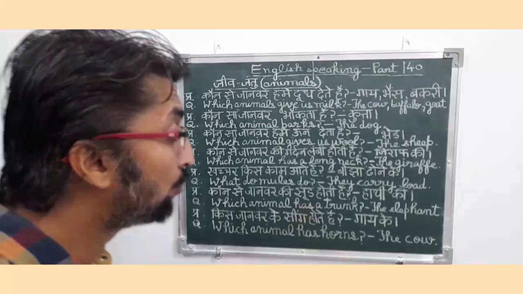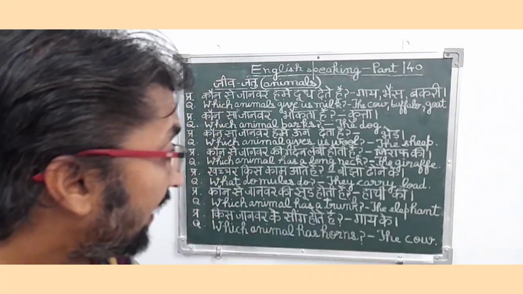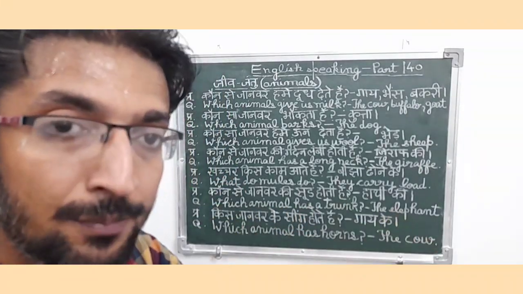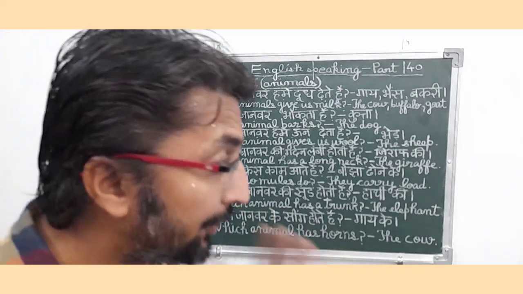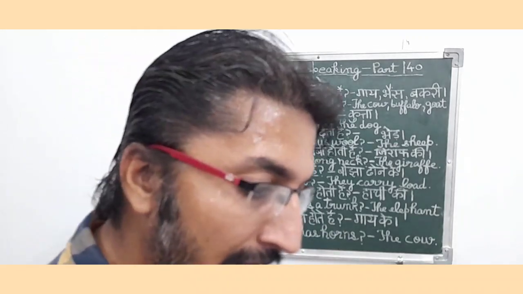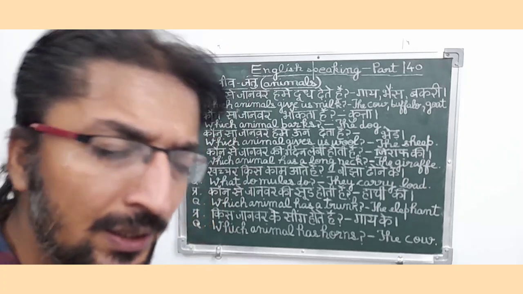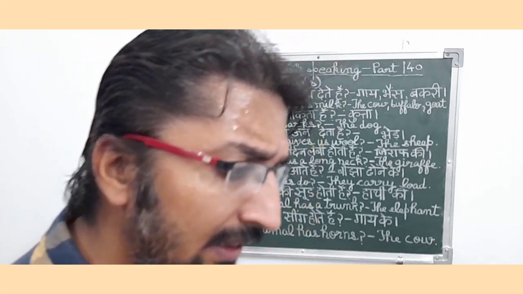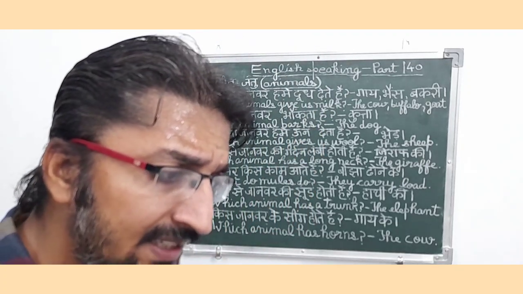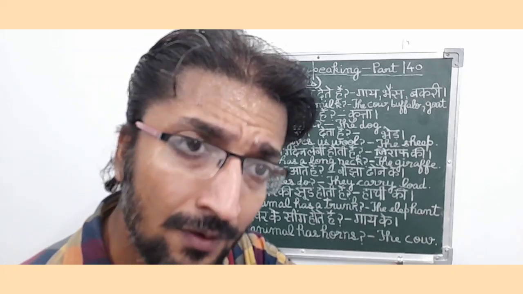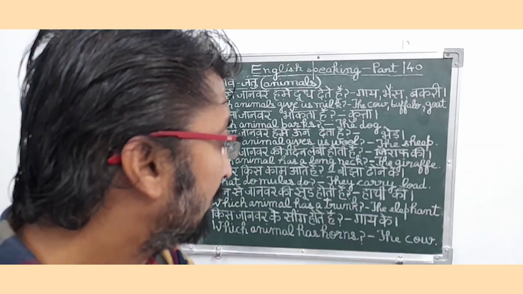कौन से जानवर की सूंड होती है? तो उत्तर है हाथी की। So in English it means which animal has a trunk? Means the elephant. So friends, basically it is a present interrogative type sentence. Since in this sentence they are basically asking about a particular animal which has a trunk.